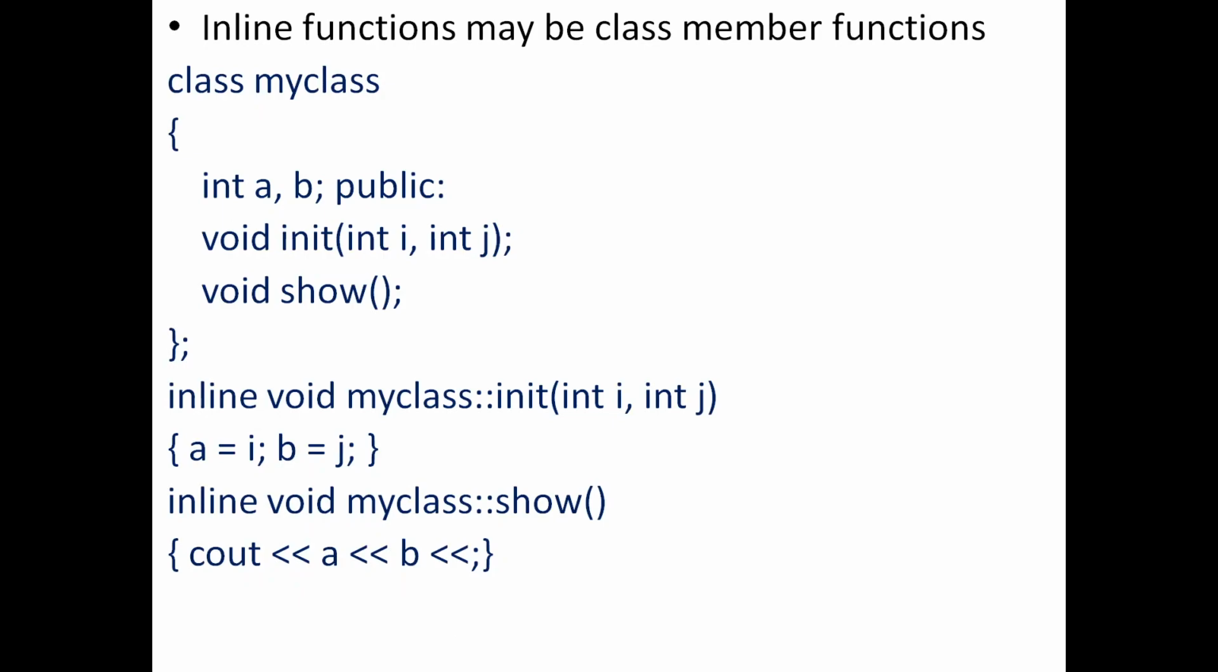Another idea is that you can also make a class member function inline. For example, here I have got a class that contains a function called init and a function called show. And as we have already seen, we can either declare the functions inside the class and define them outside, or we can directly declare and define within the class itself. But the general practice is that we always declare the functions inside the class and define them outside the class. That is a good practice, so we just practice it in most of our programs.